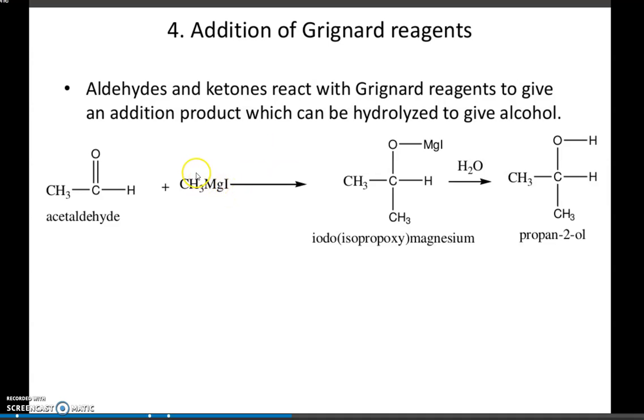Here you can see CH3 minus Mg plus I. If it attaches here, the carbon having positive charge, so the CH3 group will attach here. So you'll get OMgI. This is the intermediate compound we'll get. This is an addition product.